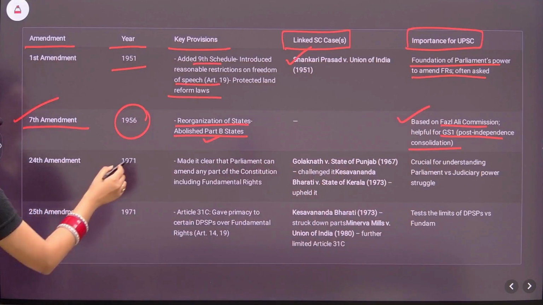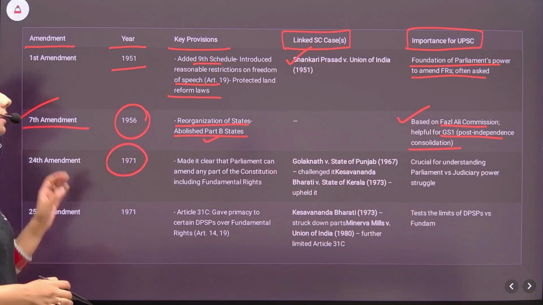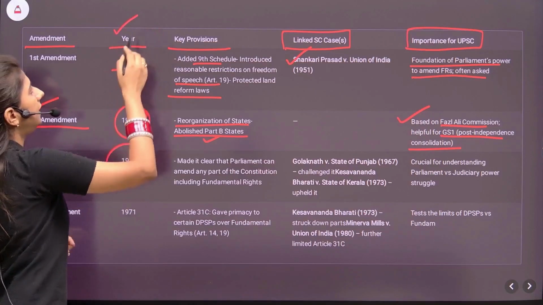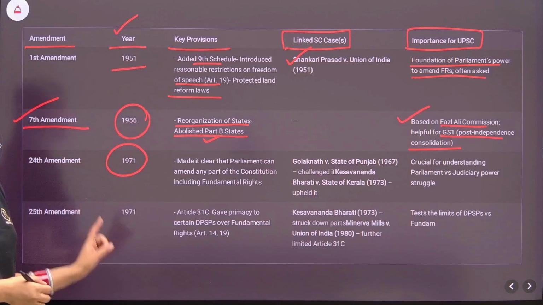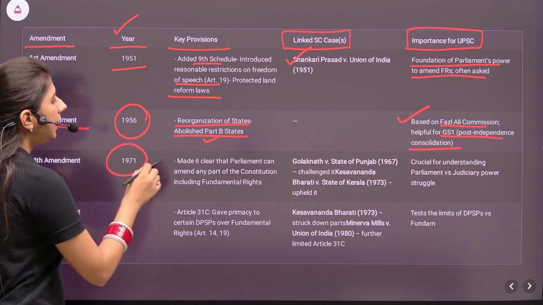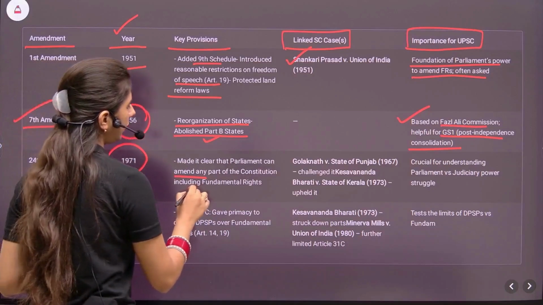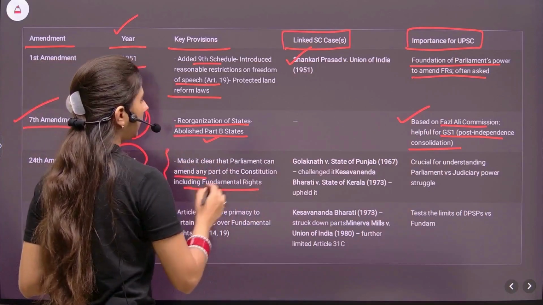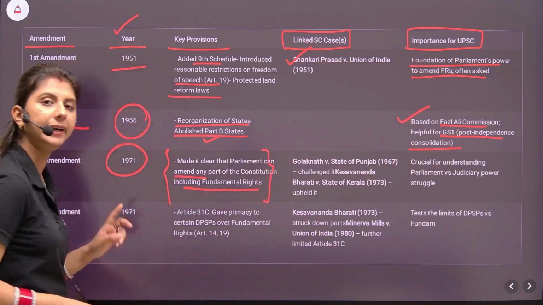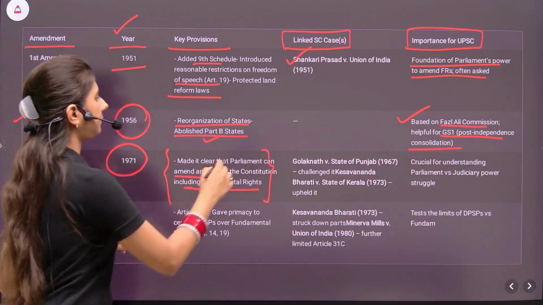24th Amendment, year 1971. Yes, years is also very important. If you will mention the year, then it will enrich the quality of your answer. It made it clear that Parliament can amend any part of the Constitution, including the fundamental rights. So it gave a very important amending power to the Parliament.